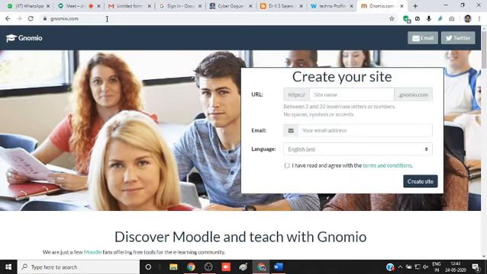Okay, this is the site to create our Genomeo account. Genomeo is actually an alumni group of Moodle, and they created this site for us freely. They give 10 GB storage space and 1,000 users per account. But 100 students can access the site at a time. If more than 100 students try, the last one may not get access. But usually a teacher has fewer than 100 students, so we can conduct courses.